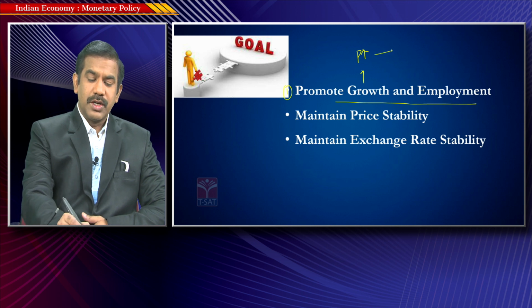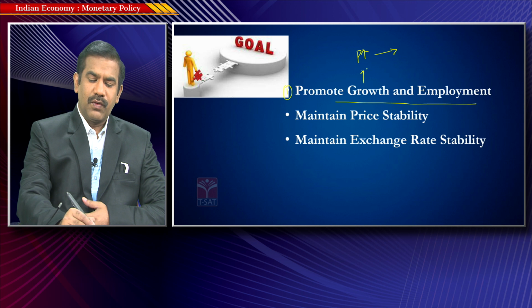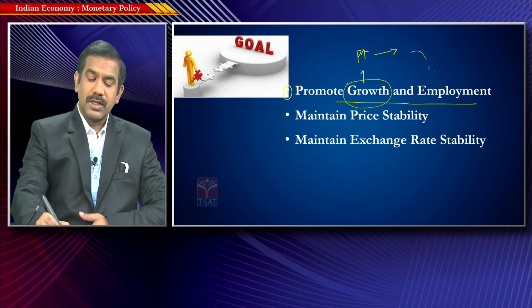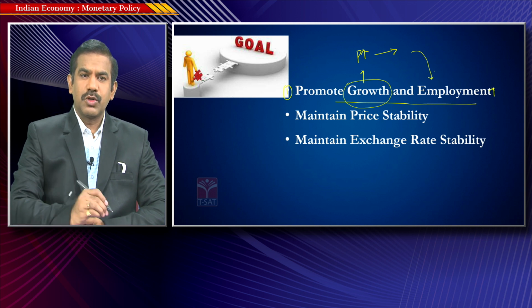So, when production increases, don't you think we need to employ more and more resources? Because if you want to produce 10 chocolate bars, you need to employ some people. If you are producing 100 chocolate bars, then the number of people and the amount of raw materials to be employed increases as more and more chocolate bars are produced. Hence, whenever you concentrate on growth, that obviously results in an increase in employment opportunities in the country. So, that is the first and foremost objective of monetary policy, promoting growth and employment.